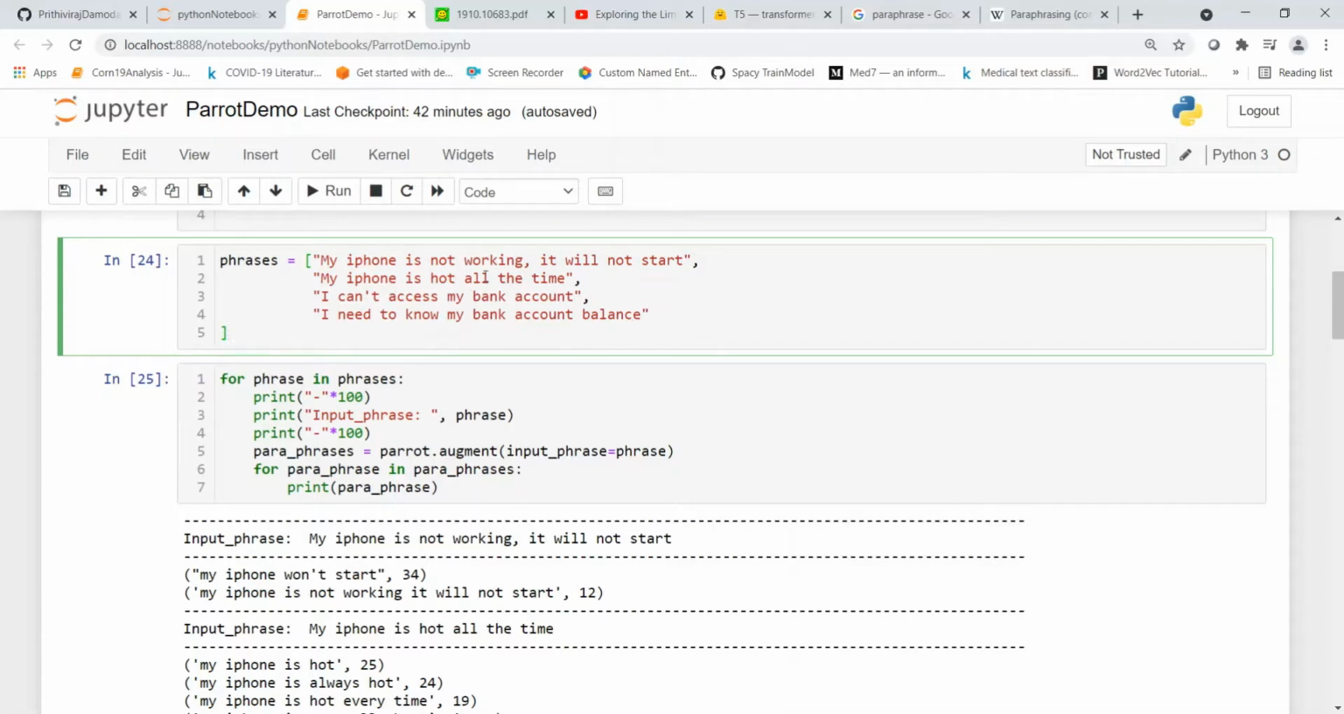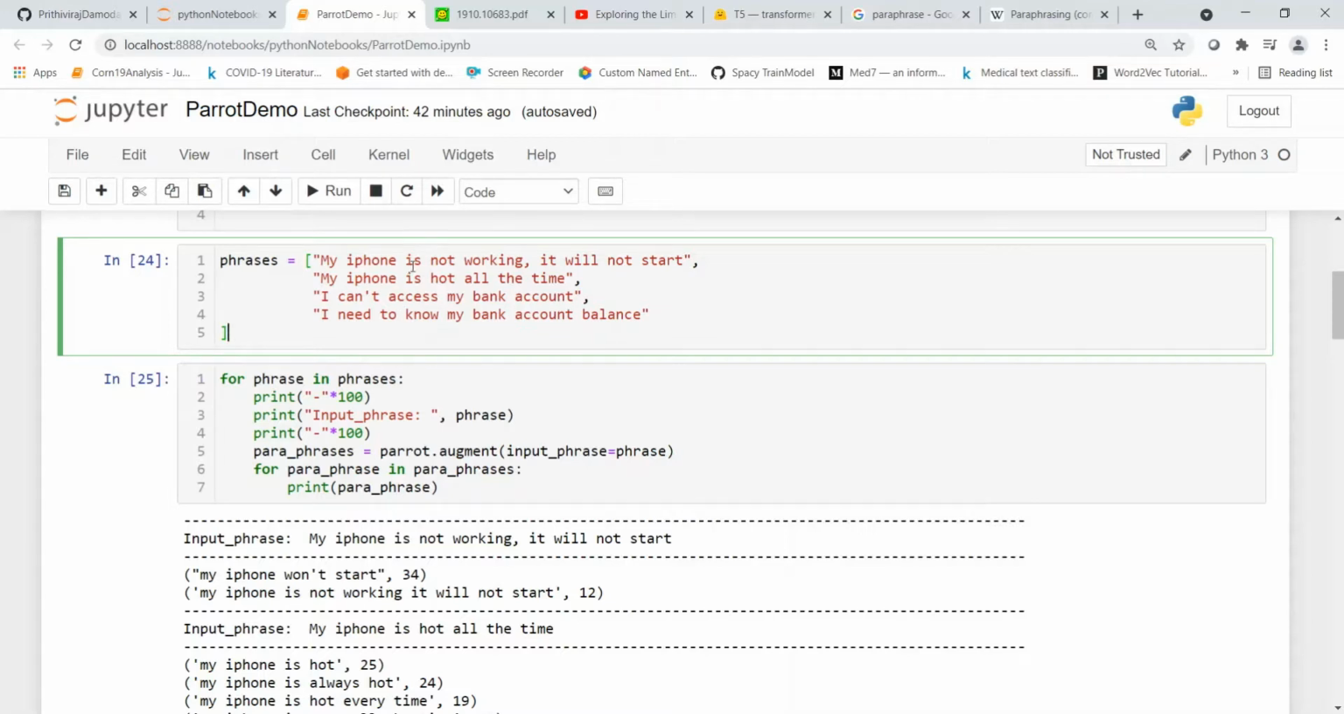The first two are intents for maybe an iPhone support chatbot. When a user is interacting with the iPhone support chatbot, he may type any of these phrases and the chatbot needs to understand the intent behind the particular phrase. The next two sentences can be for a bank chatbot. The bank chatbot needs to understand this phrase from the user and then has to give back an appropriate response.